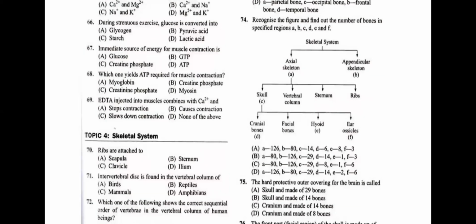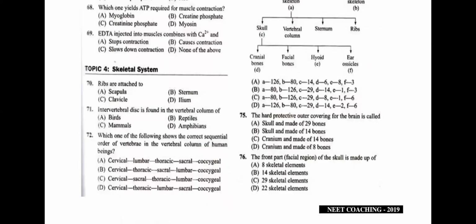Now we'll go to the next concept of this chapter, that is topic 4, skeletal system. Skeletal system, 70th question, students. Ribs are attached to, we know that the ribs are dorsally attached to the vertebral column, and ventrally they are attached to the sternum, students. Here the vertebral column is not given, but sternum is given, students. So the answer is B, sternum.